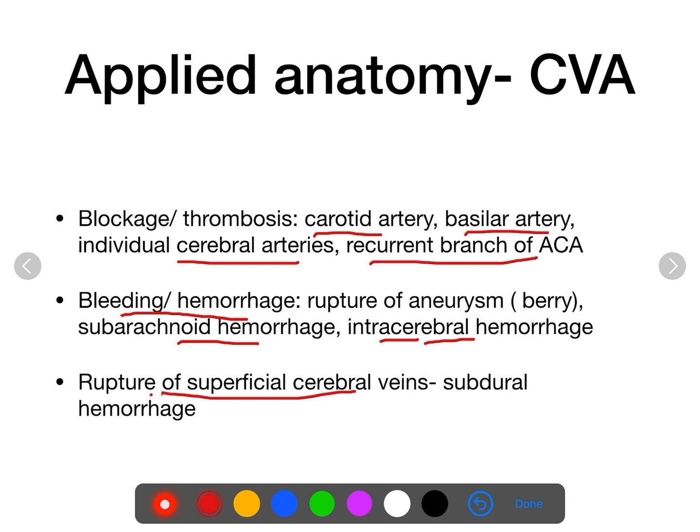In that you may get circle of Willis as a separate note or short note, or you could get the blood supply of brain as a whole question. In that the arterial as well as venous drainage you have to explain. In that case you have to describe the circle of Willis, the vessels contributing to its formation, the branches, the central as well as the cortical branches. You need to learn the diagram of circle of Willis, three surfaces of the cerebrum for arterial, and at least two for the venous drainage.